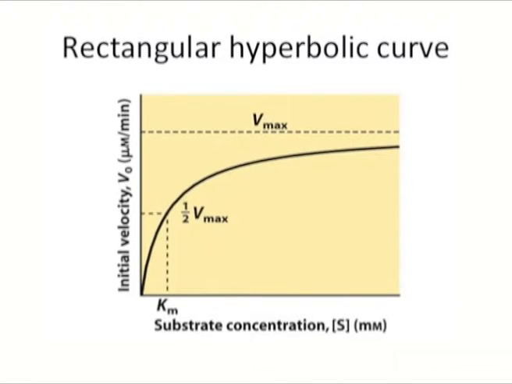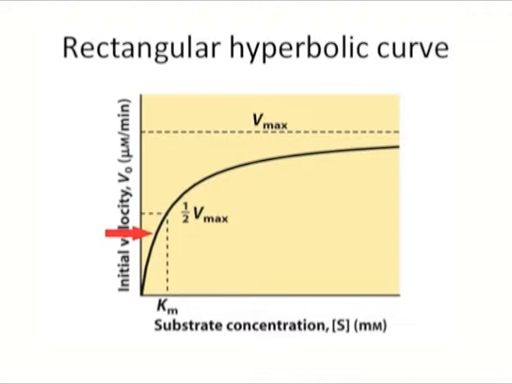One simplifying approach in kinetic experiments is to measure the initial rate, initial velocity, designated as V0. V0 can be examined as a function of substrate concentration. When the velocity of the reaction is plotted against substrate concentration, classical enzymes give a rectangular hyperbolic curve, which is the V0 versus S kinetic plot for a typical enzyme. The rectangular hyperbolic curve can be divided into three parts.